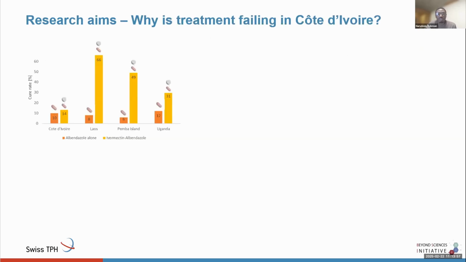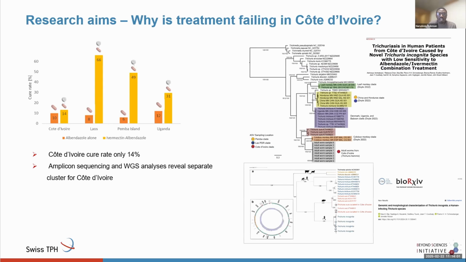So what we saw was a reduced efficacy in Cote d'Ivoire with a cure rate of 14%, when compared to the other countries where we did our trial, Laos and Pemba, which had a higher efficacy for these drugs.